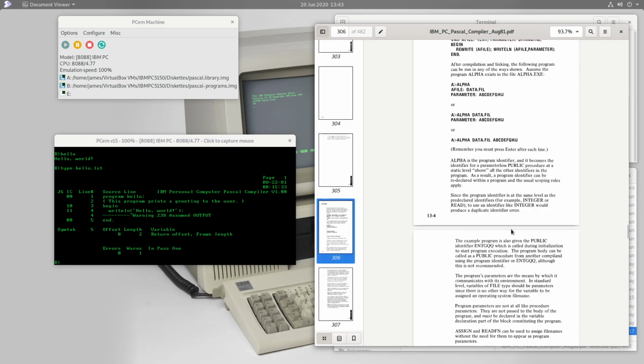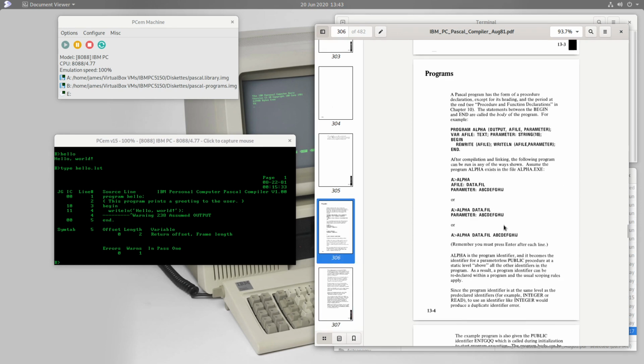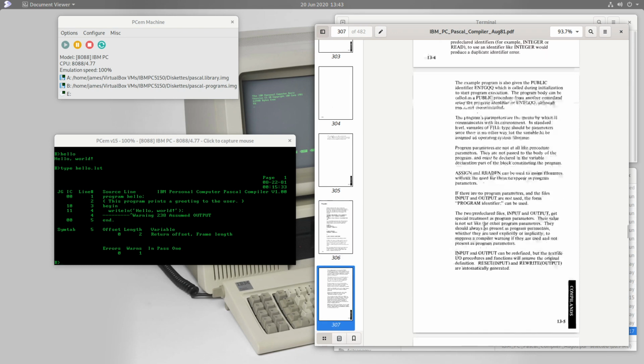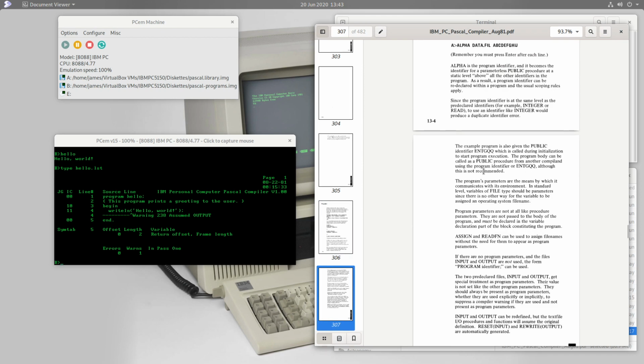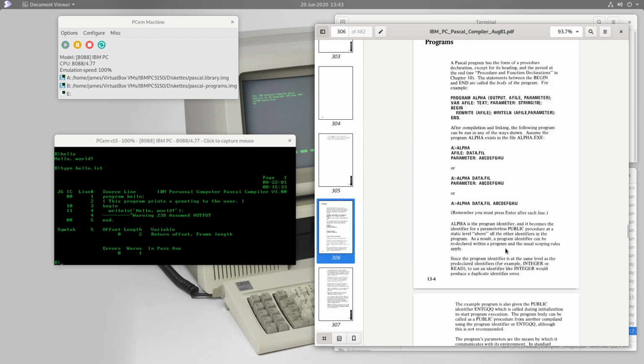So here we are. This is the section on program parameters. In fact, it's part of the program statement, which is the first statement in the Pascal program. As you can see here, we can actually pass parameters to that program. And so this section explains what happens to those parameters. Most of them are assumed to be command line parameters.